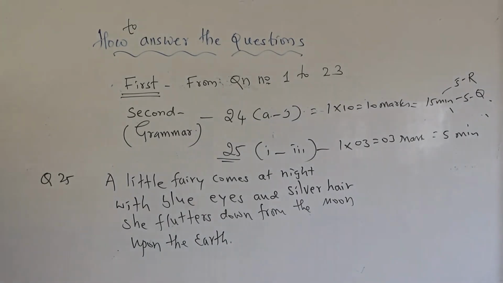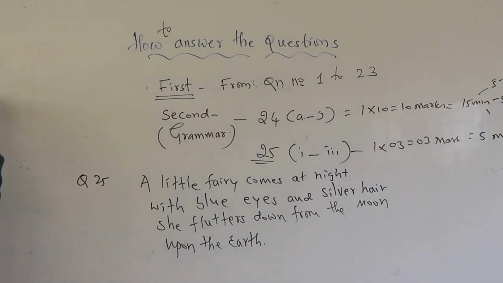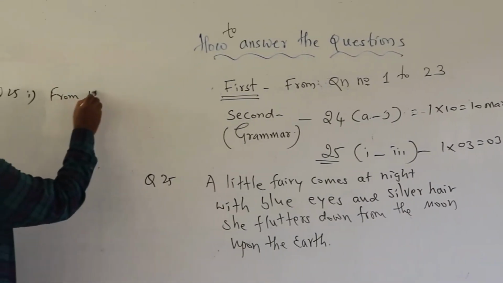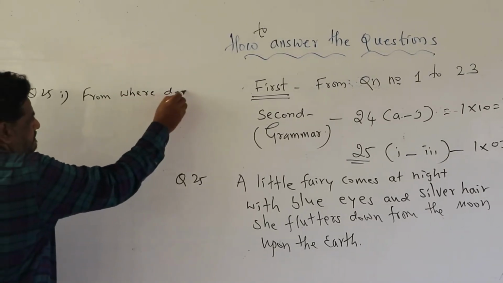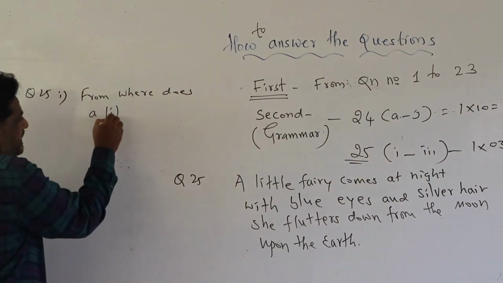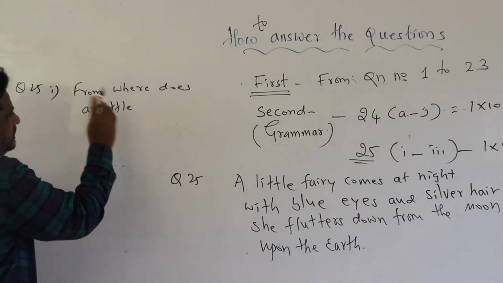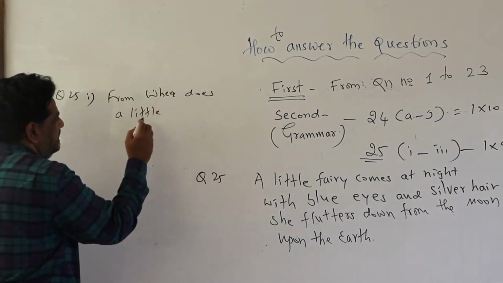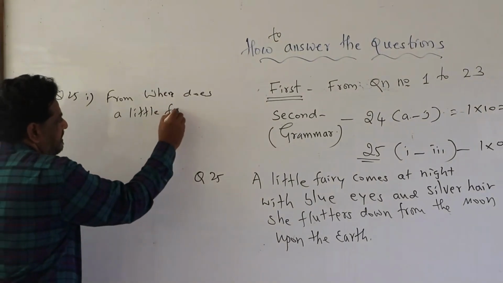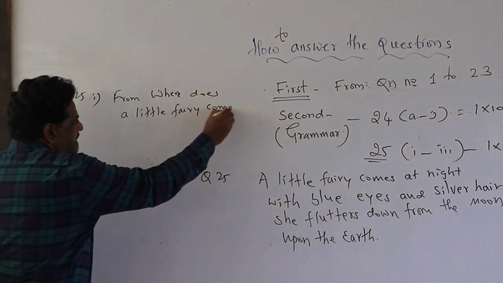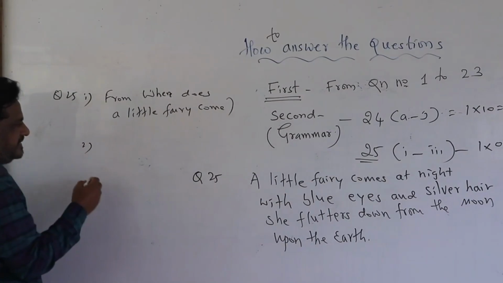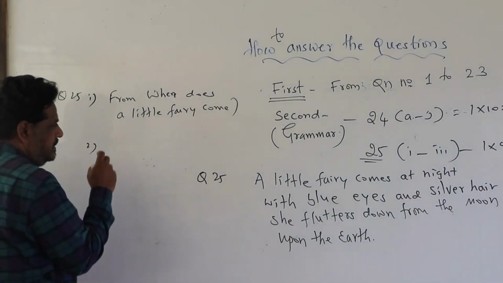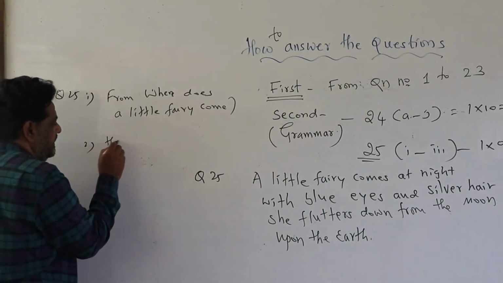Question number 25. 1. From when does a little fairy come? The second one, how were her eyes?